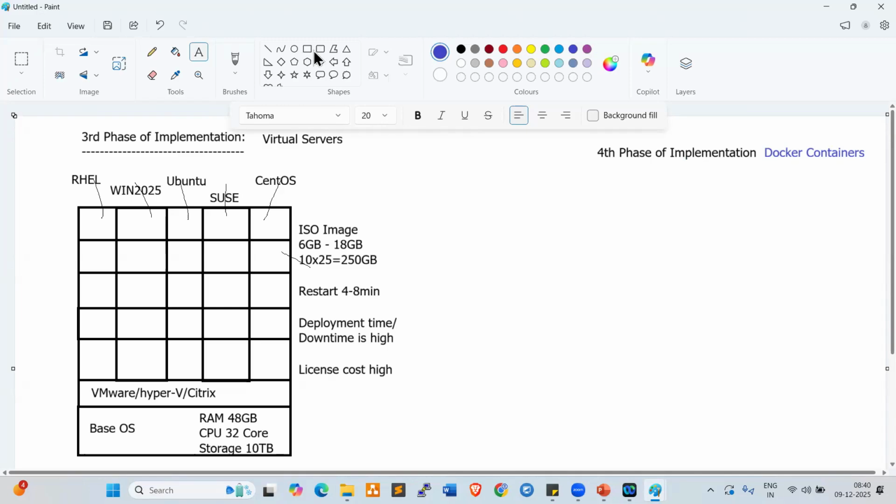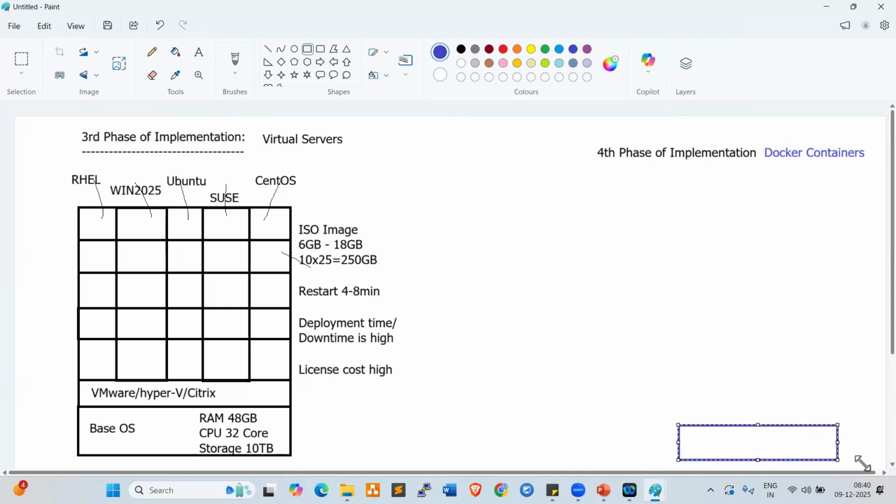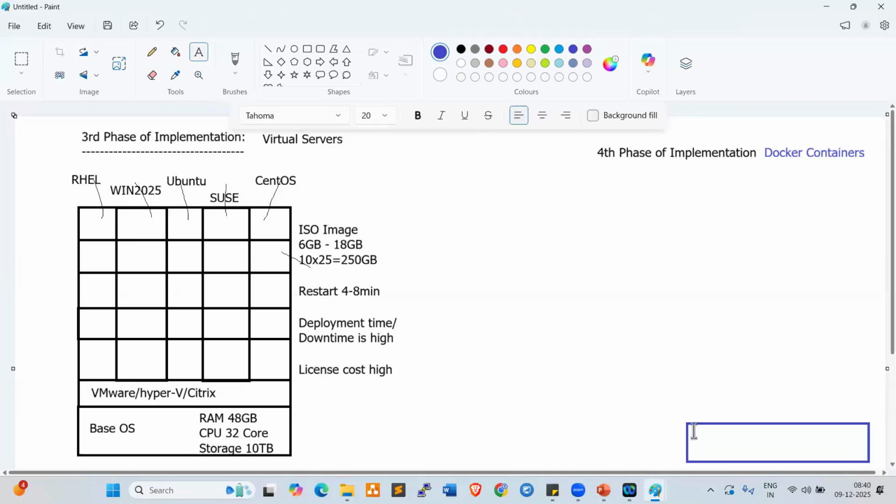Same as the virtual environment, we can take one cloud server, not physical, which is an AWS EC2 instance. So a server we can call an EC2 instance.